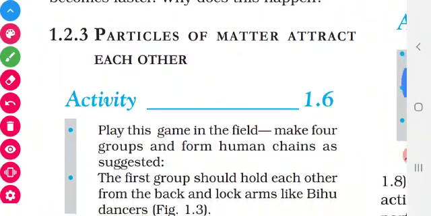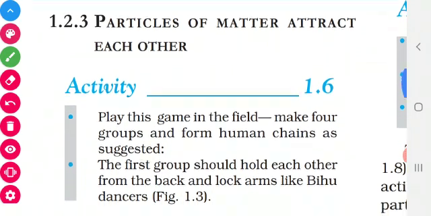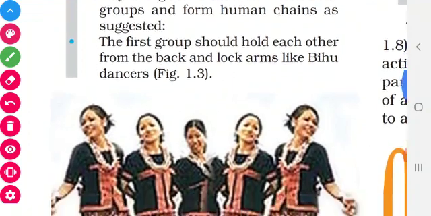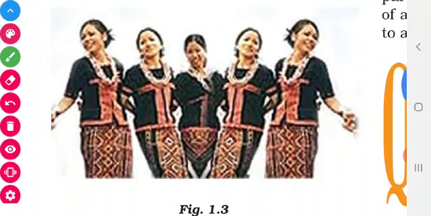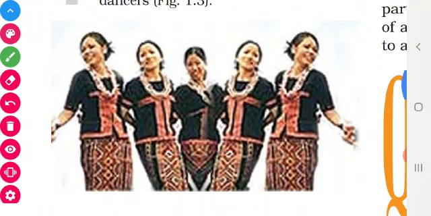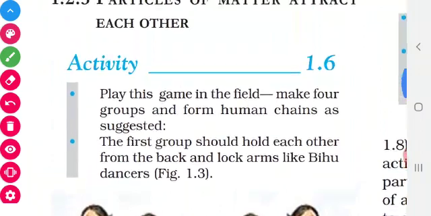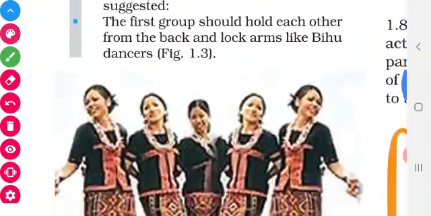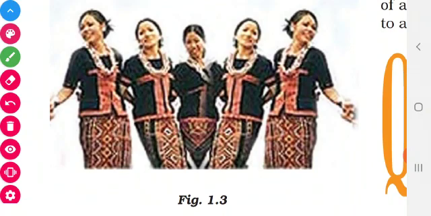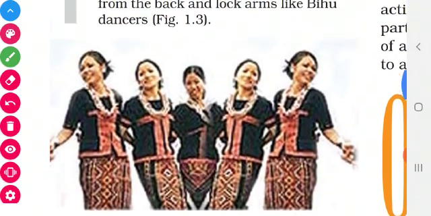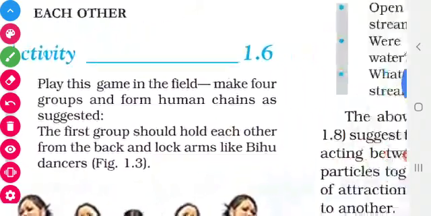Then come to the topic 1.2.3. The particles of matter, what will they do? They will attract each other. Come to the activity. What are the people doing? They are holding their hands together, isn't it? So like that, the particles will be attracted to each other. So atoms will be held strongly by some forces. I will tell you with some examples.